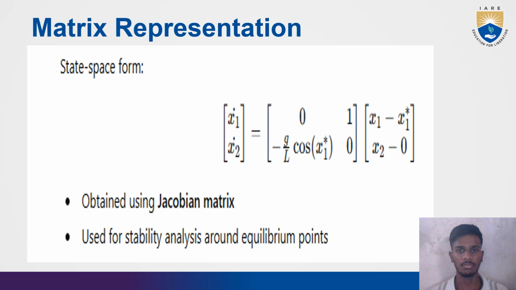Next, matrix representation. Here you can see the matrix representation of the state space form. It is obtained using the Jacobian matrix and is used for stability analysis around equilibrium points.